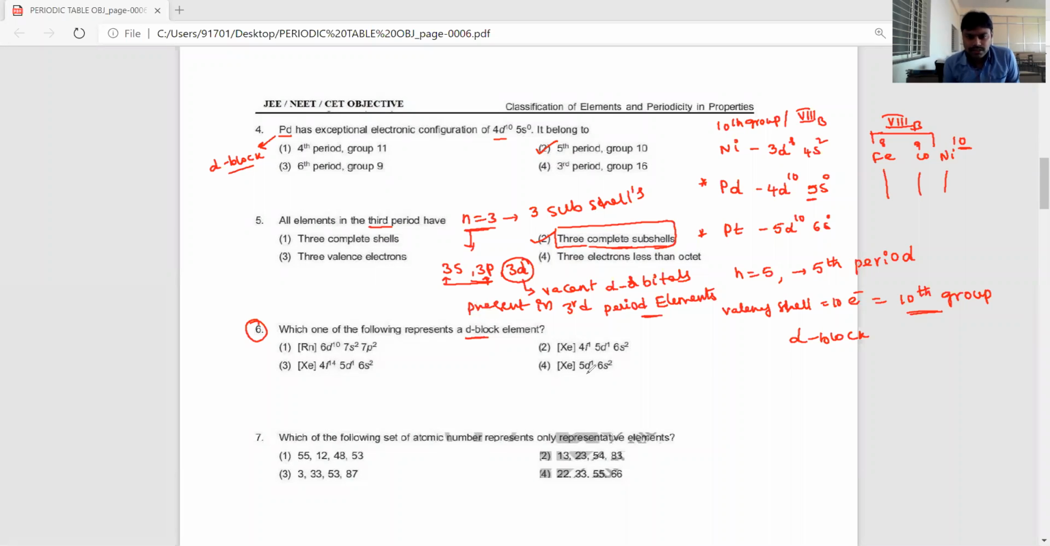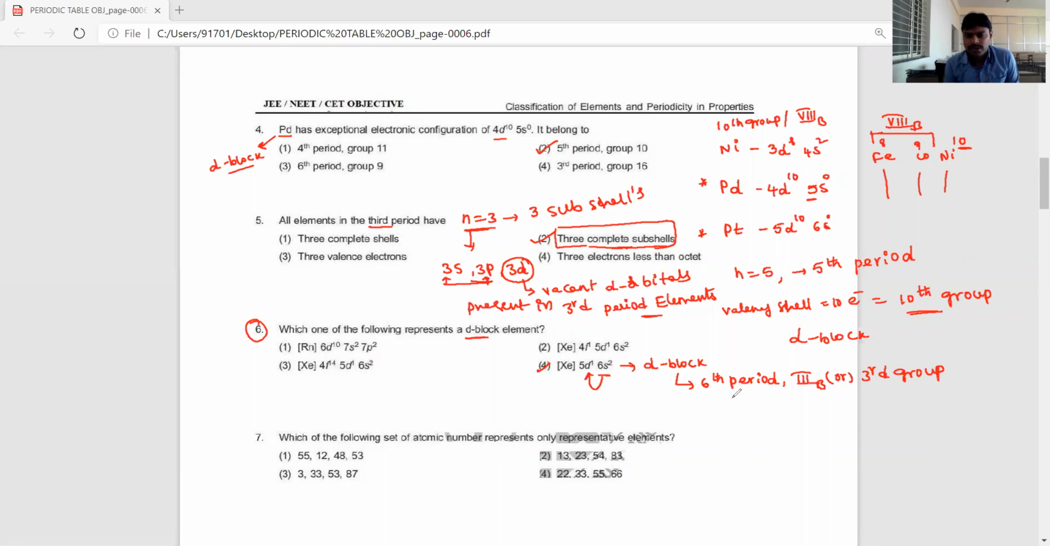D block elements means, the fourth option is correct. After complete filling of 6s electrons, the next valence electron enters into the d orbital, meaning xenon 5d1 6s2. The last electron is present in 5d, meaning it belongs to the d block. Which group, which period, dear students? It is 6th period, third B group, or third group.